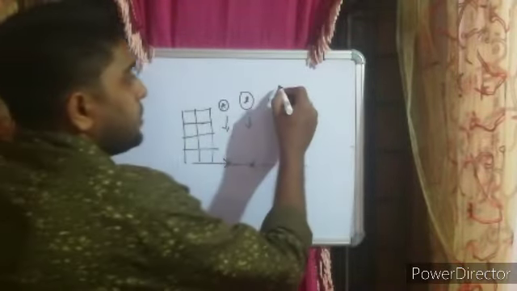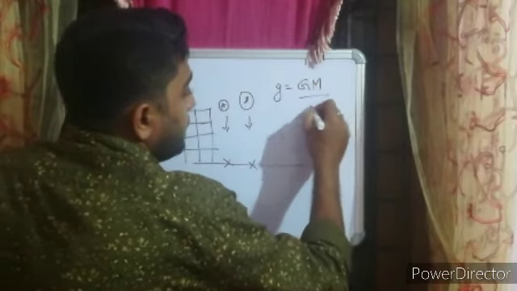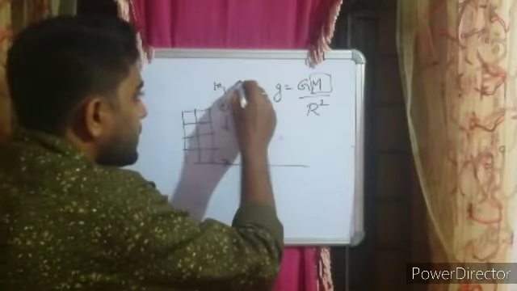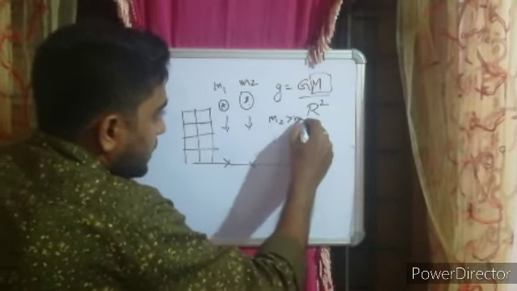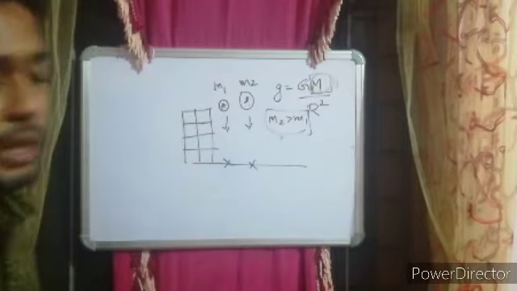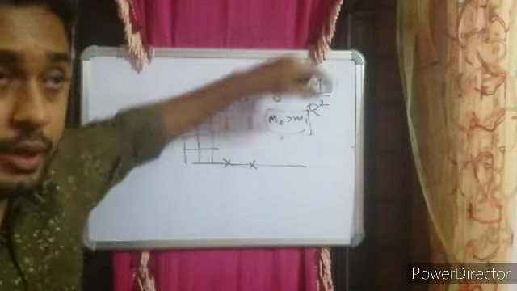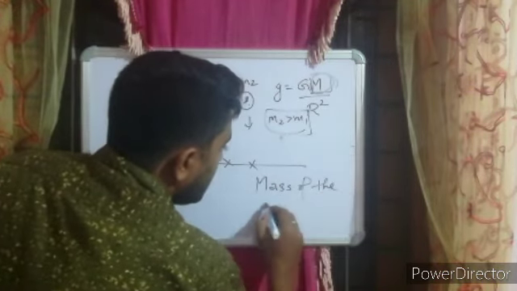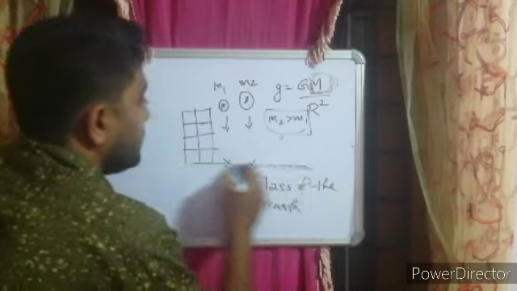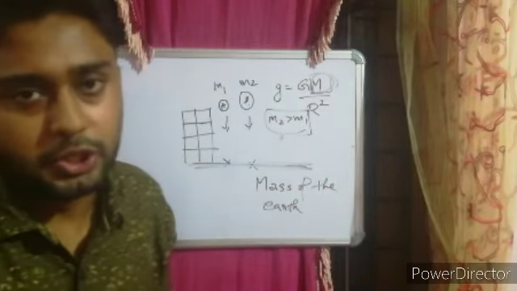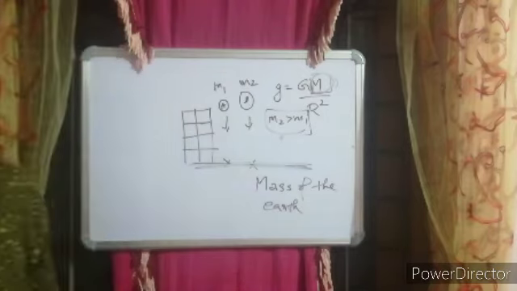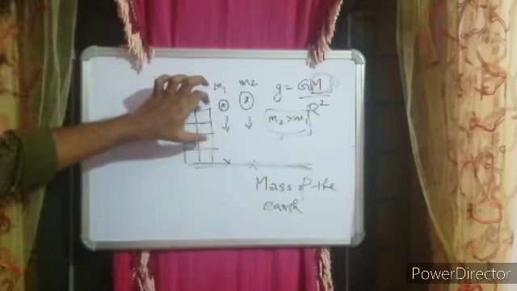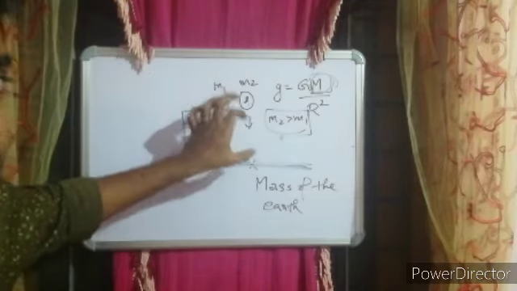Again, the reason is that your g is not depending on the mass of the body. Maybe this body has mass m1 and this one m2, with m2 greater than m1. But your equation only contains the capital letter M, which stands for the mass of the earth. So only the mass of the earth matters. That is the reason why two objects dropped simultaneously from the top of a tower will reach the ground at the same time.